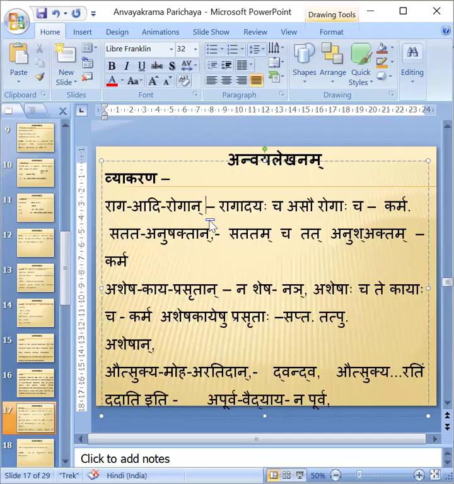Example, ragadi rogan is there. Don't be confused. Rogan, dvitiya is there. Don't confuse that, because that has come because of the sentence making. It's not because of samasa. The original word is ragadi roga. Satatanushakta. Asheshakaya prasuta. Ashesha. Autsukya moharatida. Apurva vaidya. These are all the samasta padas.